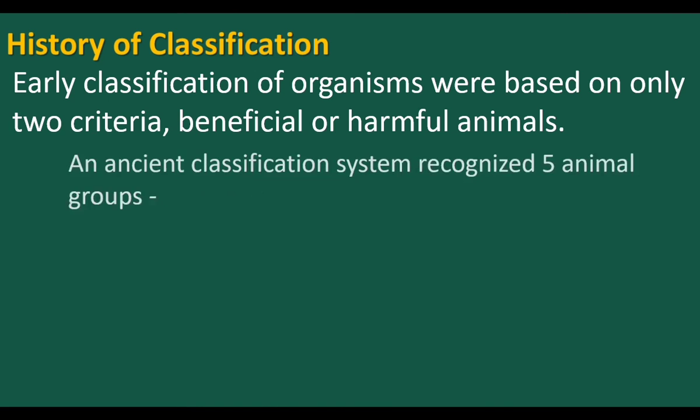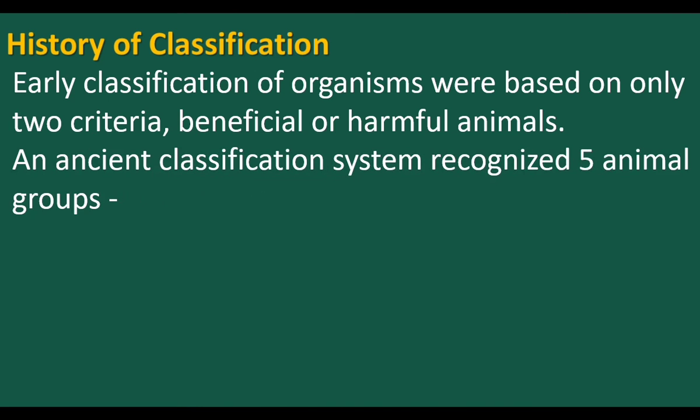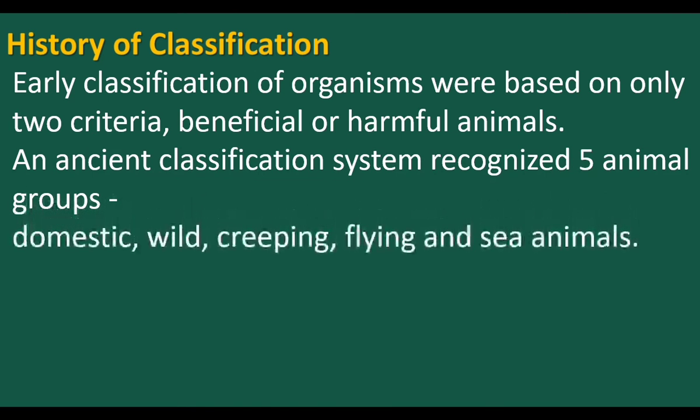In another system of classification, animals were grouped under five categories: domestic animals, wild animals, creeping animals, flying animals, and sea animals. In this type of classification, organisms' external characters were considered.